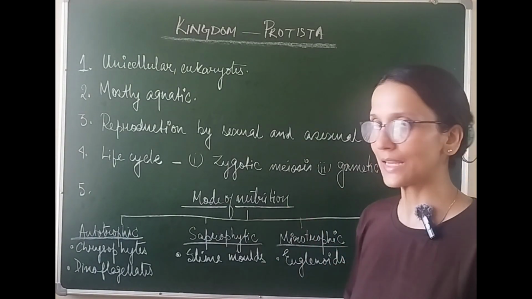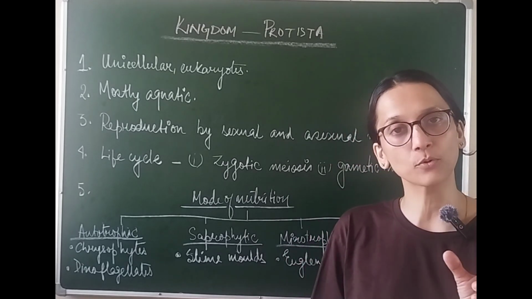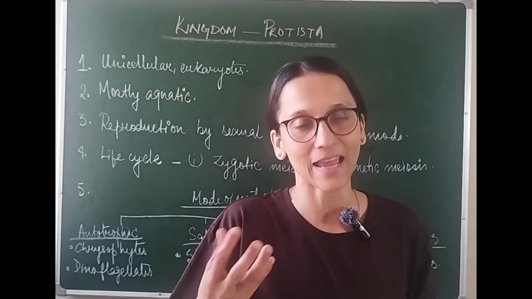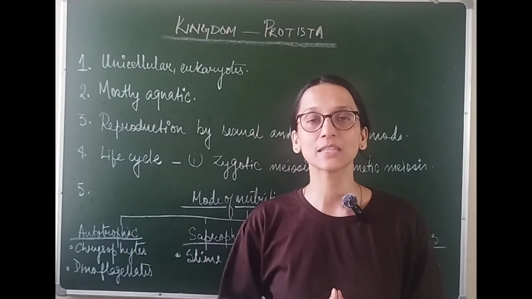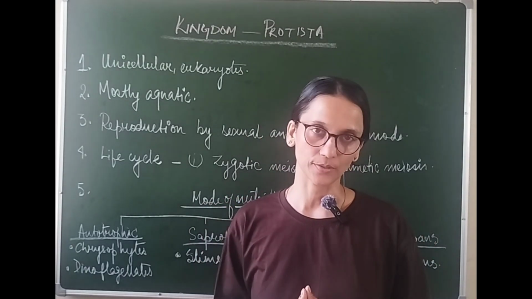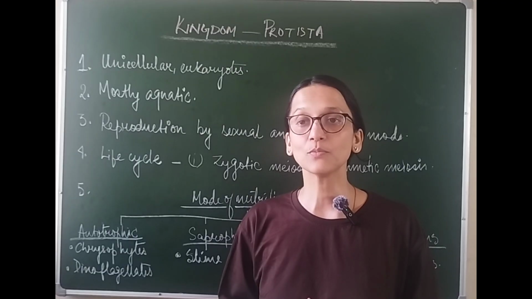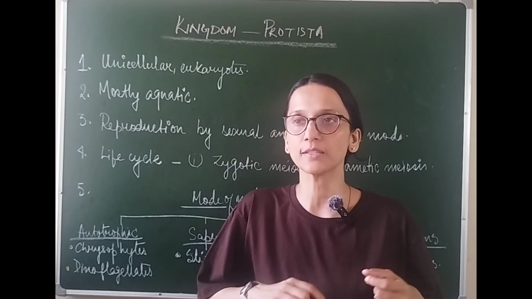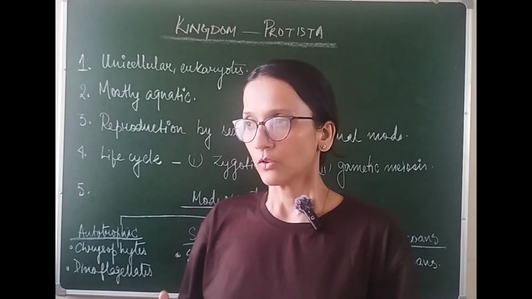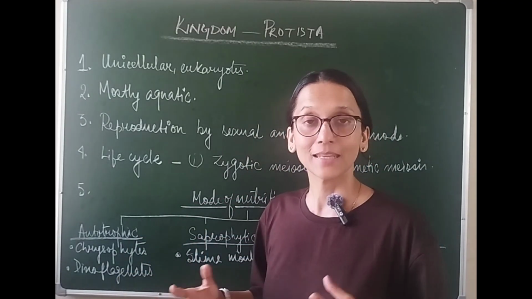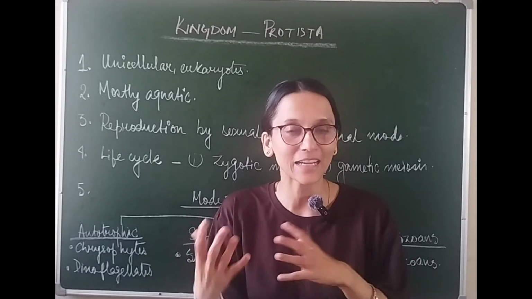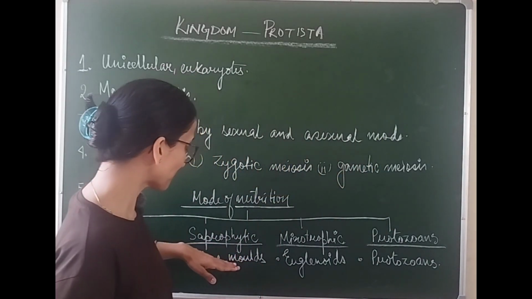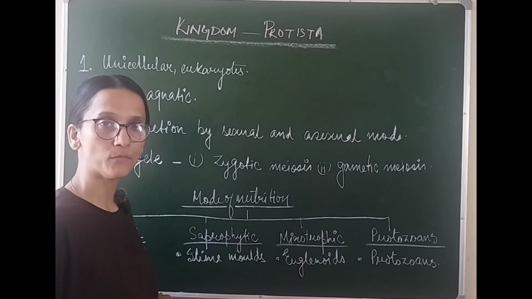See, Protista is the kingdom, and under this we have a subgroup called protozoa. Why zoa? Because these protists look more like animals. One last thing: this kingdom is quite a mixture. All the unicellular organisms are put together into this particular kingdom. So you are going to find unicellular organisms which look exactly like plants, so we put them under autotrophic ones. There are some unicellular protists which also feed on dead bodies of plants and animals, just like fungi. So we put them under saprophytic protists, which are slime molds.